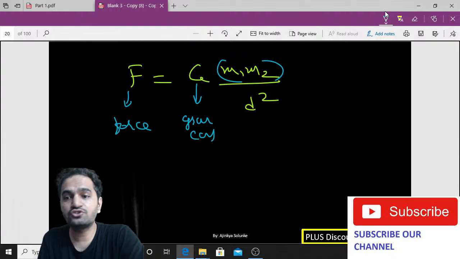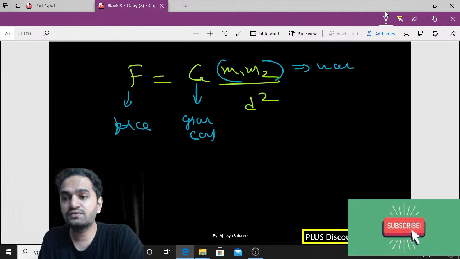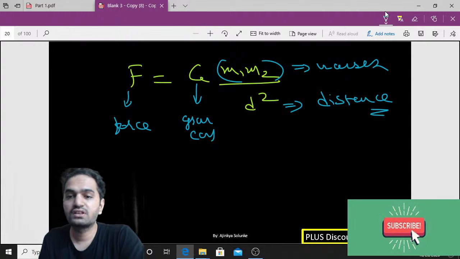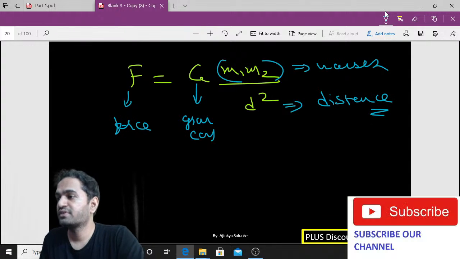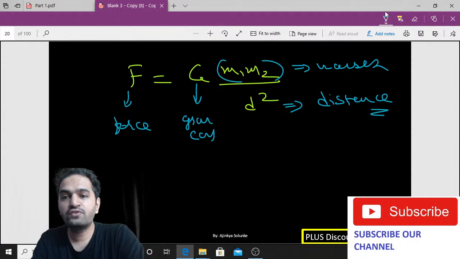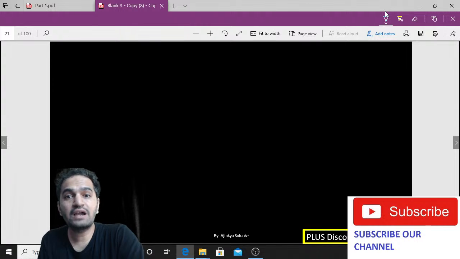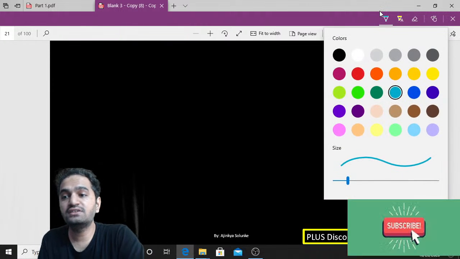These are the masses of the two bodies, and this d is nothing but the distance between the two bodies, right? Now, can we move ahead? No. We have to derive the unit of capital G, we need the unit of that.